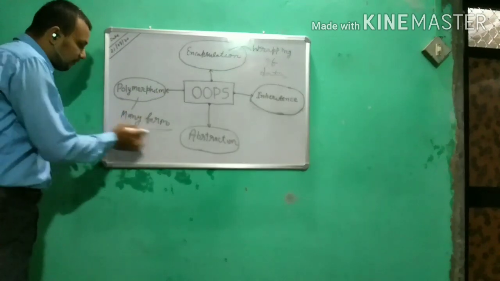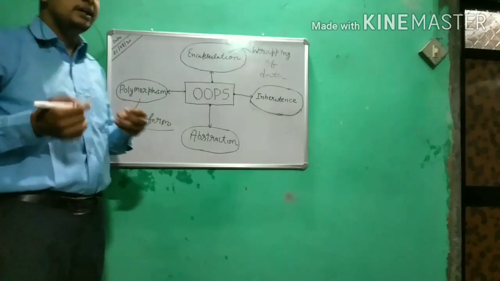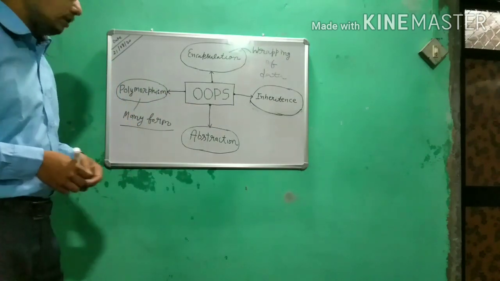Okay, so polymorphism is basically the feature of displaying the same thing in different forms. Okay, so that is polymorphism.